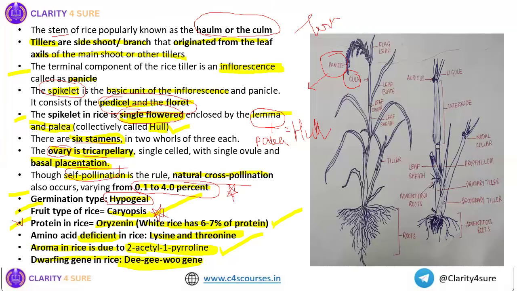Again, VVI. Protein of rice is known as oryzenin. White rice has 6 to 7% of protein. And the amino acid that is deficient in rice is lysine and threonine. Again, very important. Aroma in rice is due to 2-acetyl-1-pyrroline, and the dwarfing gene in rice is the DGU gene. So take a screenshot of this slide if you want, because this is a very important portion of rice botany.